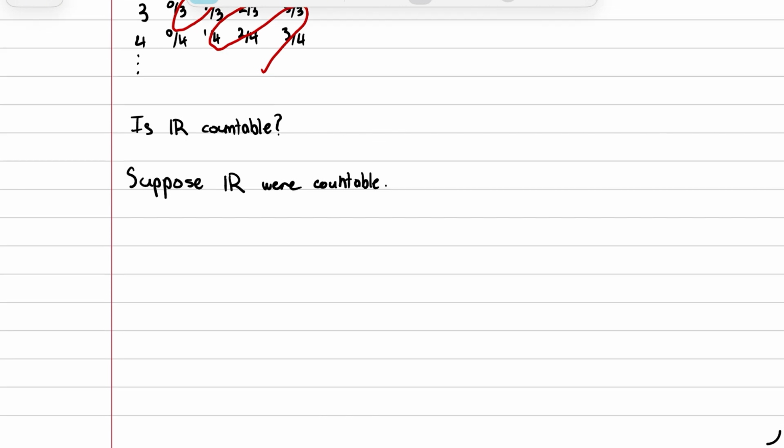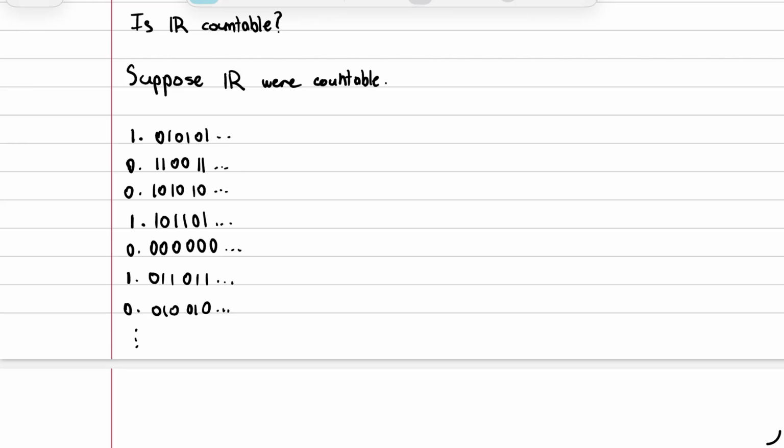Suppose all the reals were countable. That is, the set of real numbers is countable and we can actually list it. Now, for the sake of simplicity, we're going to use binary, but this argument becomes equivalent and even easier with normal base 10. But we're going to assume we can express every single real number in binary and do the following. Let's assume we can list every single real number like this. Now here we're giving a finite example, but in general we can list them infinitely according to this hypothesis.